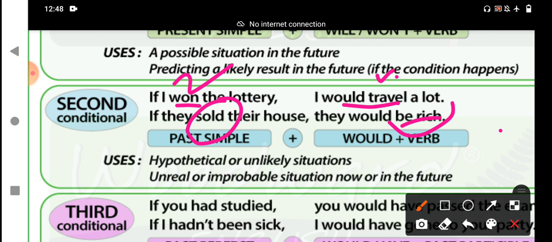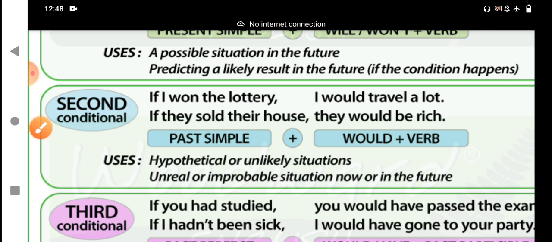The name of the second condition or type 2 is hypothetical. Hypothetical is more important, my dear students. Unlikely situation, unreal condition, improbable condition. Now means present or future. This is the definition: hypothetical means imagined or suggested, but perhaps not true, not really happening.